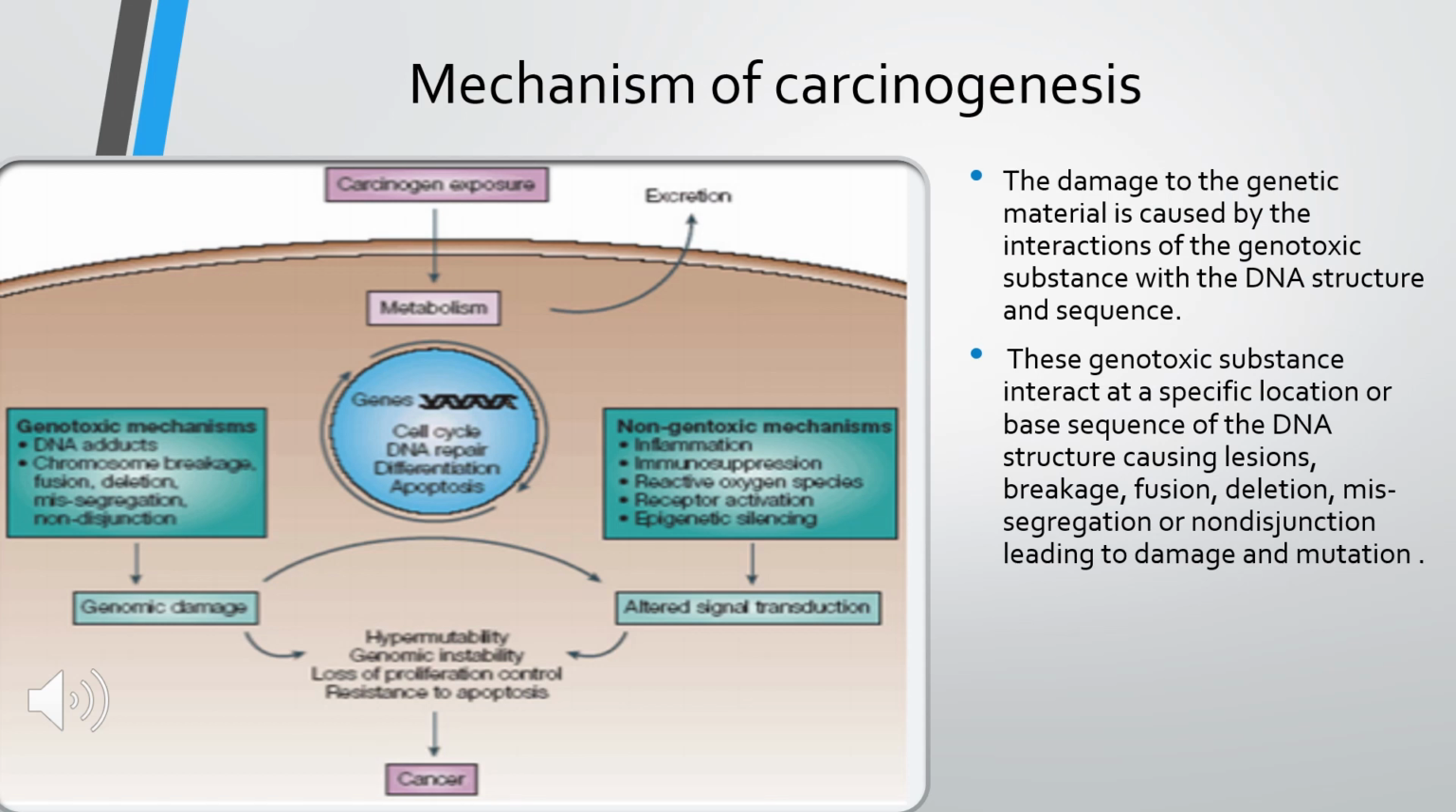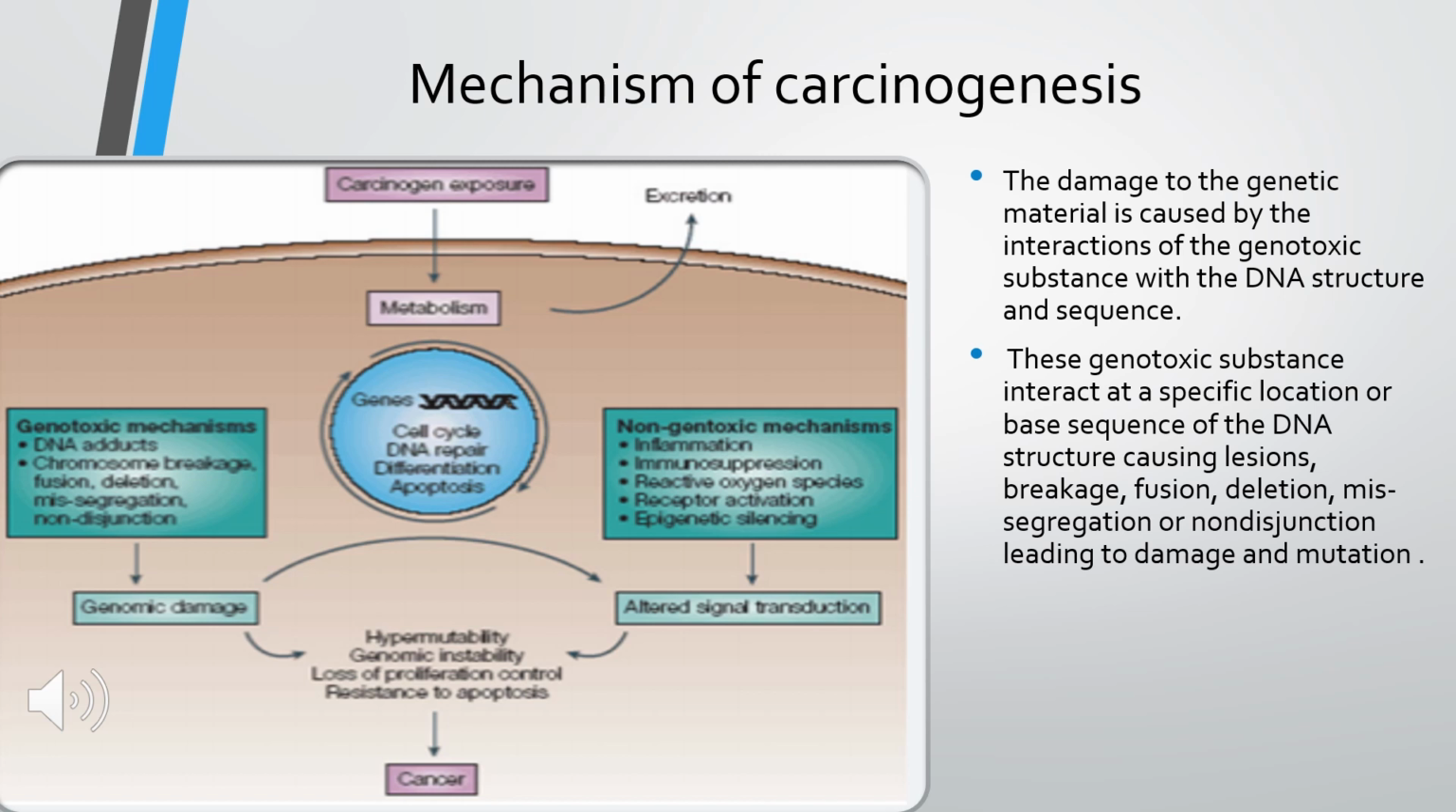Coming to the mechanism of carcinogens. When a carcinogen is exposed to our body, it enters into our cells and undergoes a metabolism process. It may get excreted or it may act on the genetic material of our body. The genotoxic mechanisms include DNA adducts, chromosomal breakage, fusion with the DNA, deletions or misaggregation of the DNA, and it may lead to damage of the genetic material, which may result in hypermutability, genomic instability, loss of proliferation control and resistance to apoptosis, which may lead to the development of cancer.